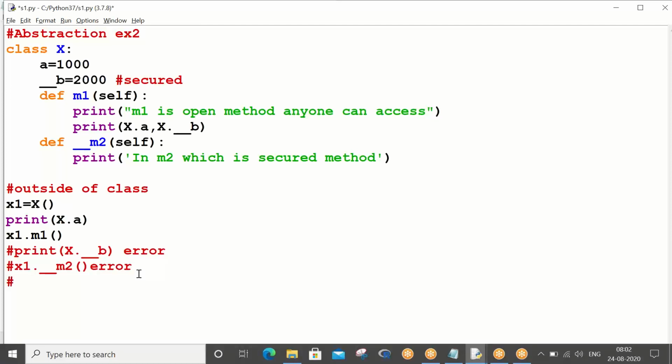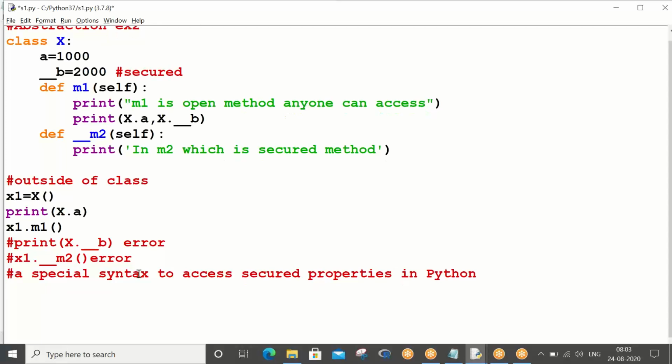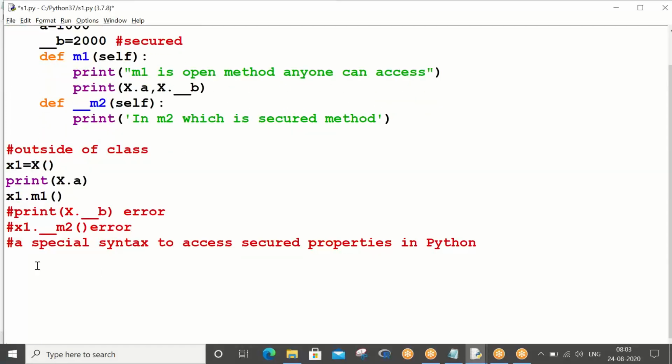So a special syntax to access secured properties in Python. What is that special syntax? So let's try that with x1 dot.